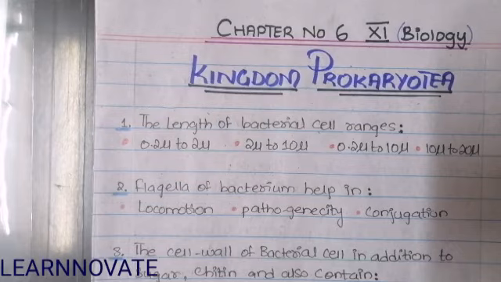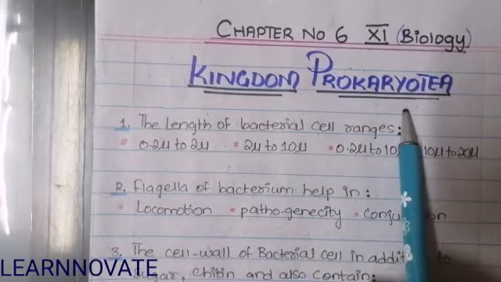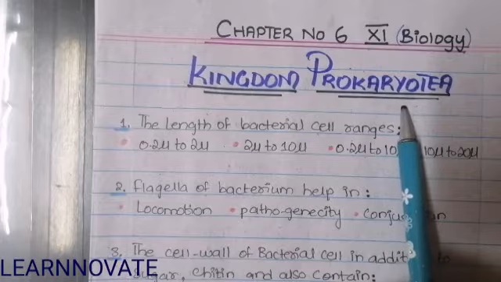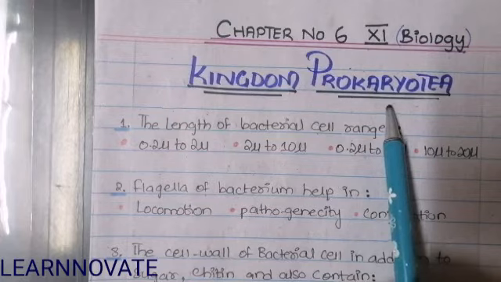In this video, we will discuss the MCQs related to MCAT biology. This is session number 6, in which we will discuss chapter number 6 from first year biology, that is the kingdom prokaryotic, also called the kingdom Monera. We will discuss the MCQs related to this chapter, mostly related to bacterial life.